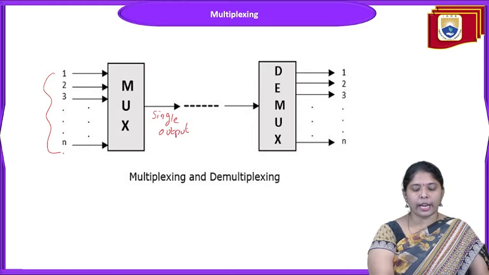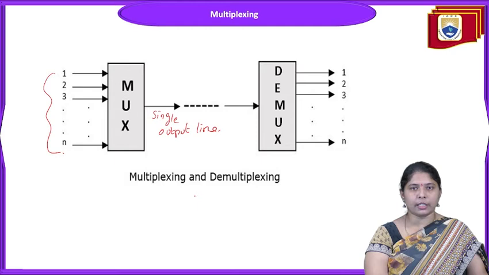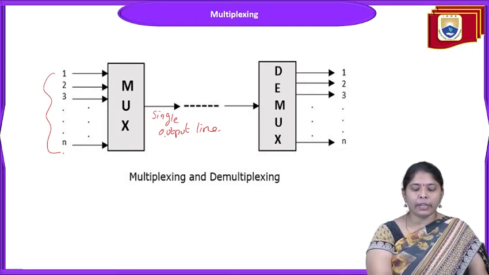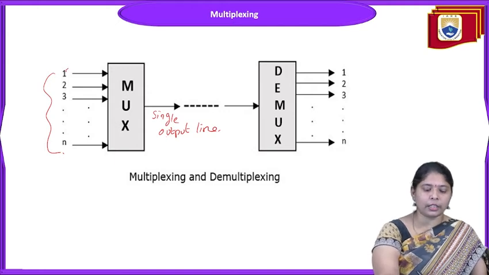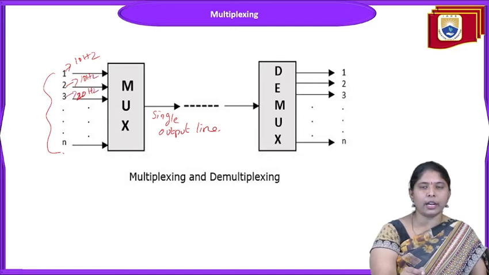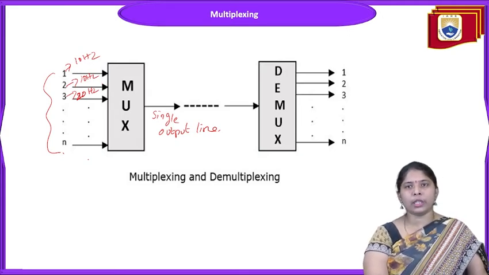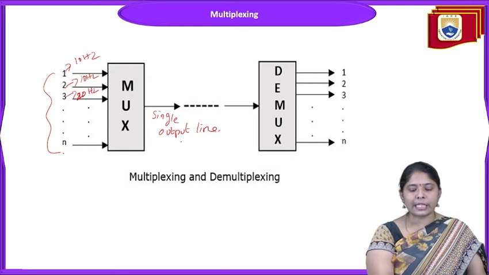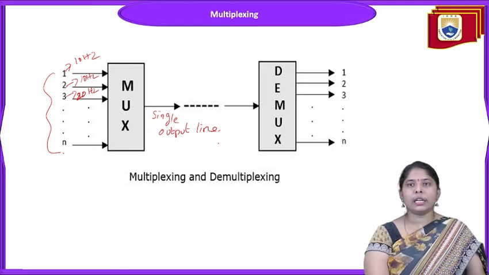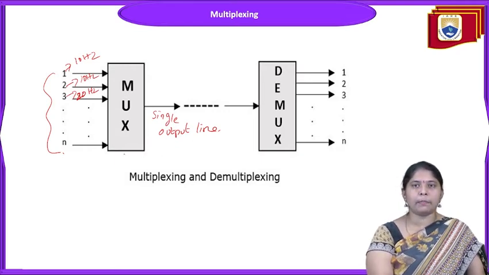This single output line can take 1 to n message signals and transmit them to the receiver. How can it be transmitted? Suppose the first signal is a 10 Hz signal, the second is also a 10 Hz signal, the third is 20 Hz. So three different types of analog or digital signals are transmitted through a single output line, which is known as multiplexing.